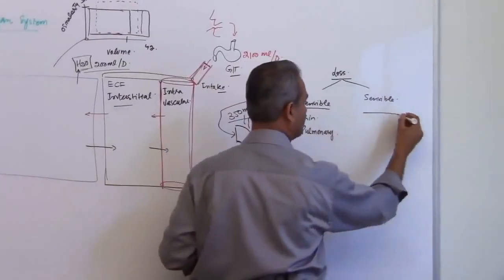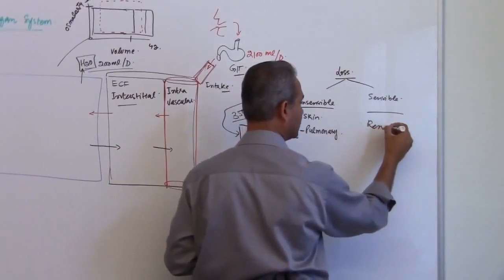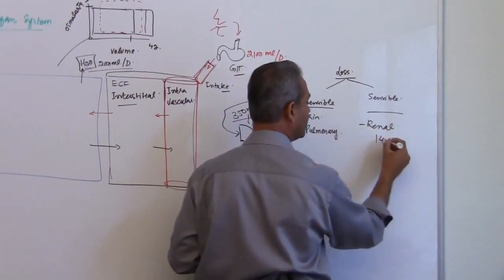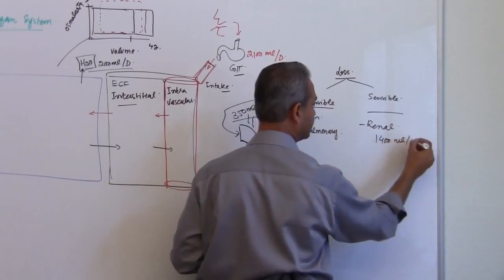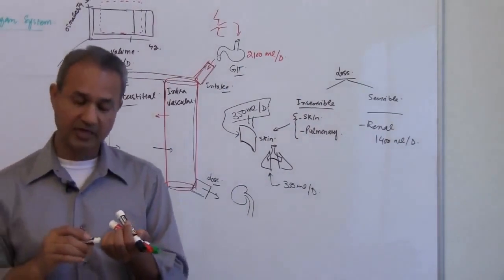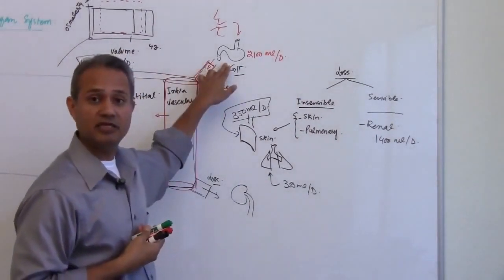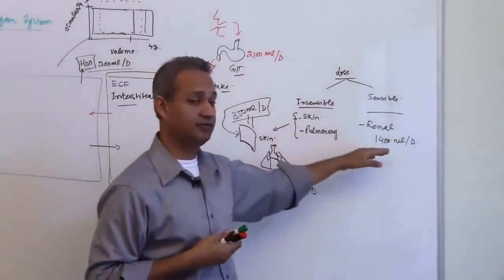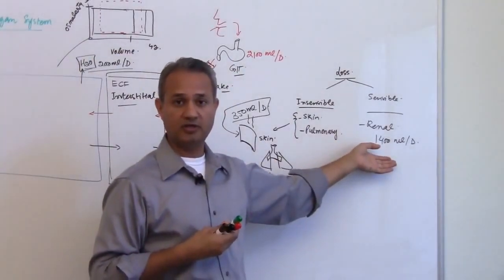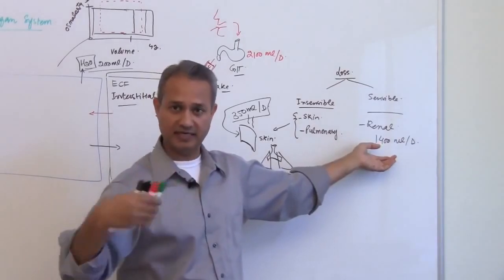In the sensible water loss, of course, the primary one is going to be the renal, about 1400 milliliter per day. But again, as I said, the water intake is variable. Similar to that is the water output or loss. More intake, more loss; less intake, less loss.